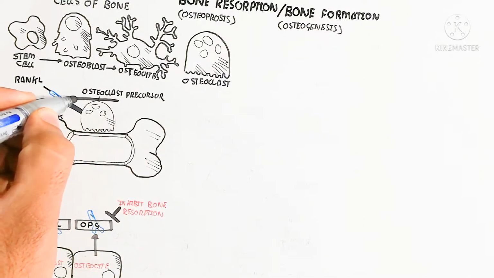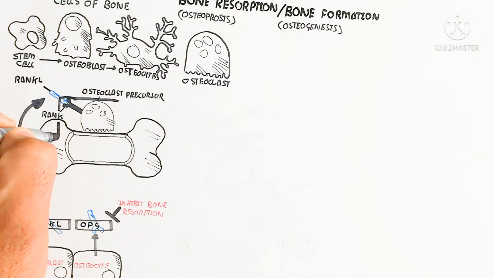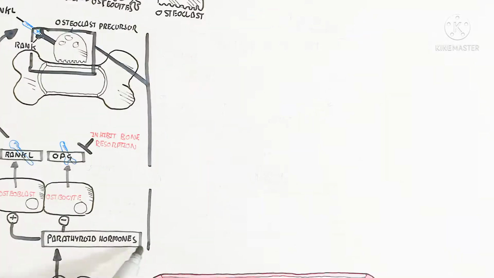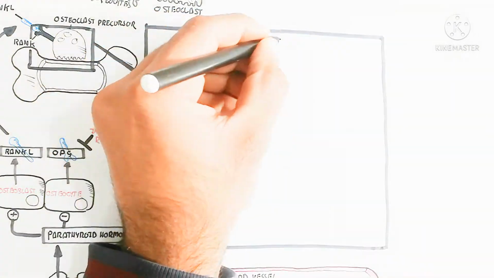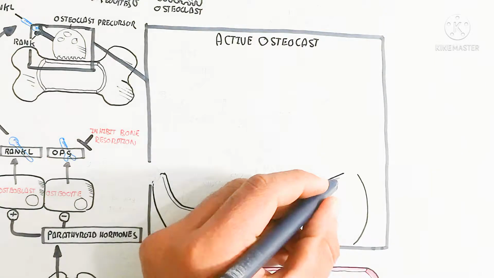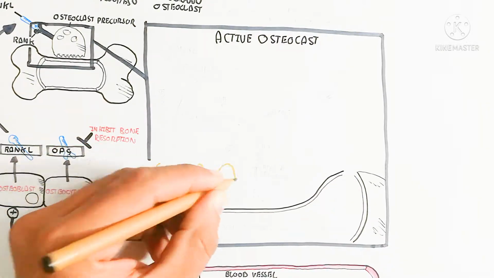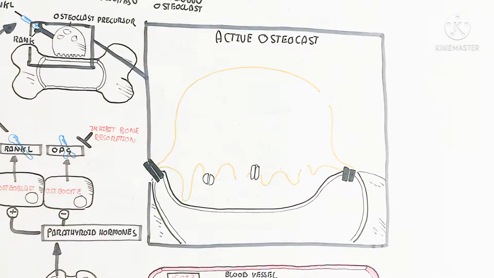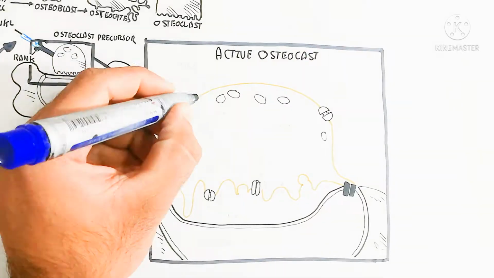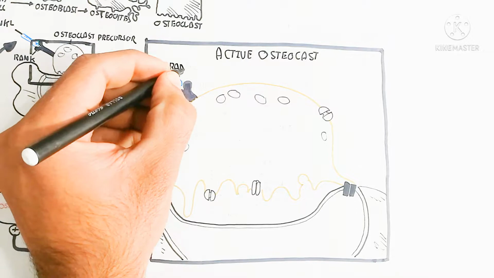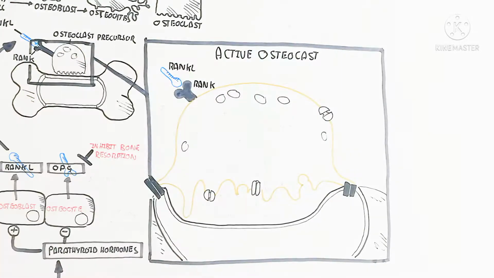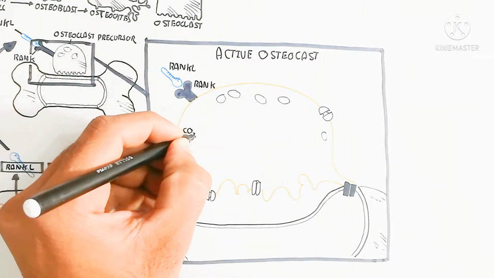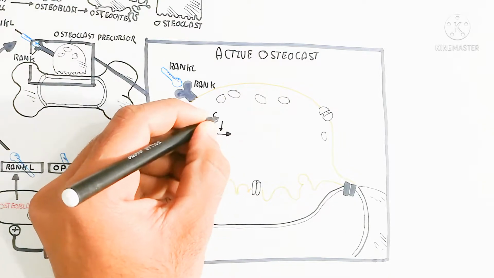So the resorption of the bone will be inhibited, while the osteoclast is stimulated when OPG is inhibited. However, OPG is used for the deposition of calcium, while RANKL is used for the resorption of bone, so the uptake of calcium and phosphate.